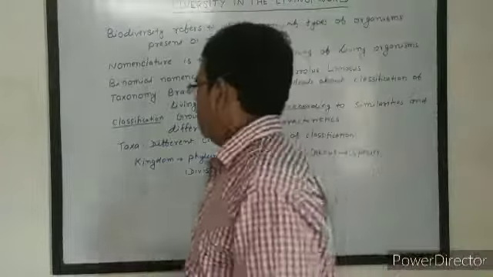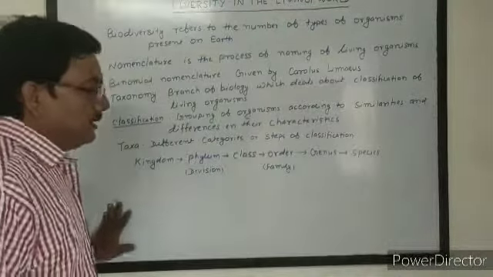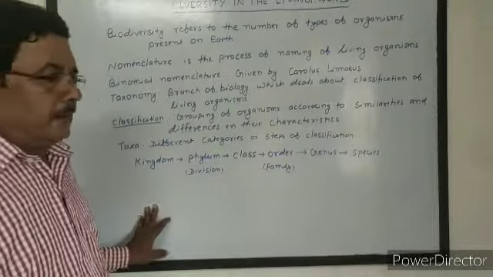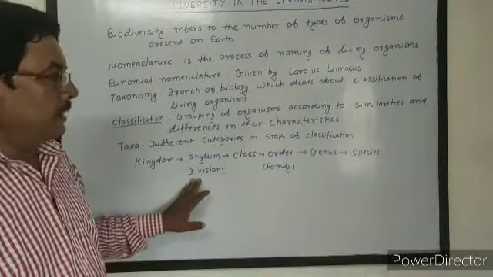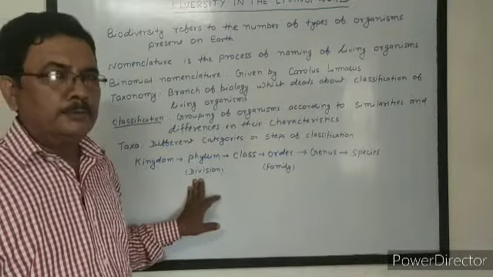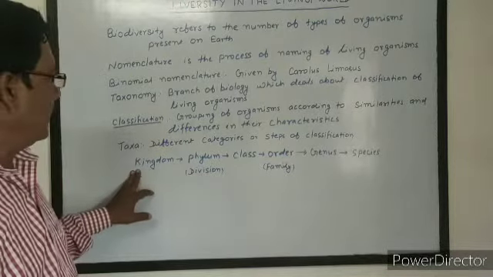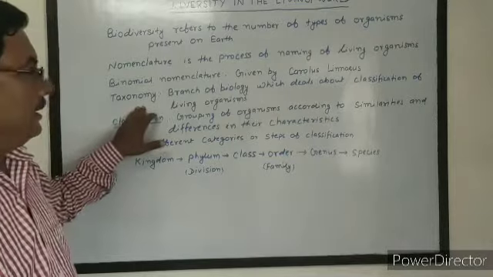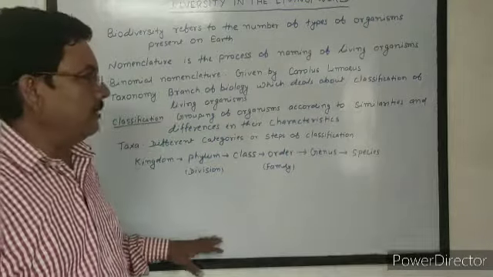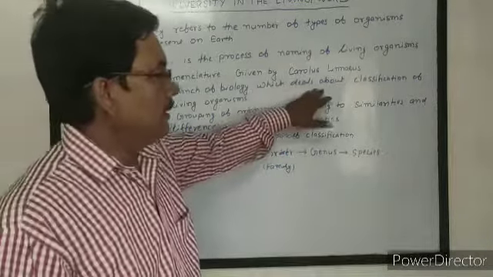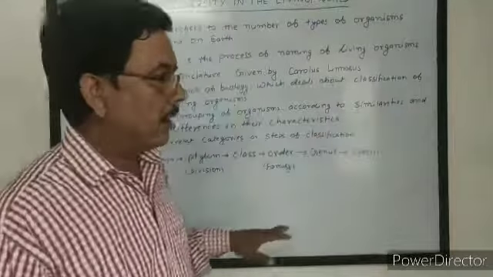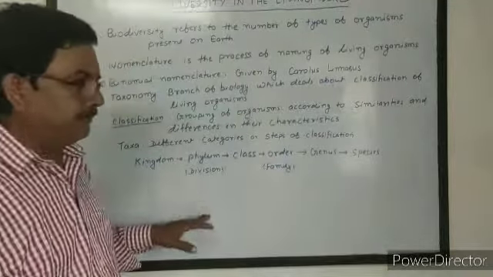So there is less difficulty, and it is easy to study the whole biodiversity, that is the living organisms of the world. So taxonomy is that branch of biology which deals with the classification of living organisms.